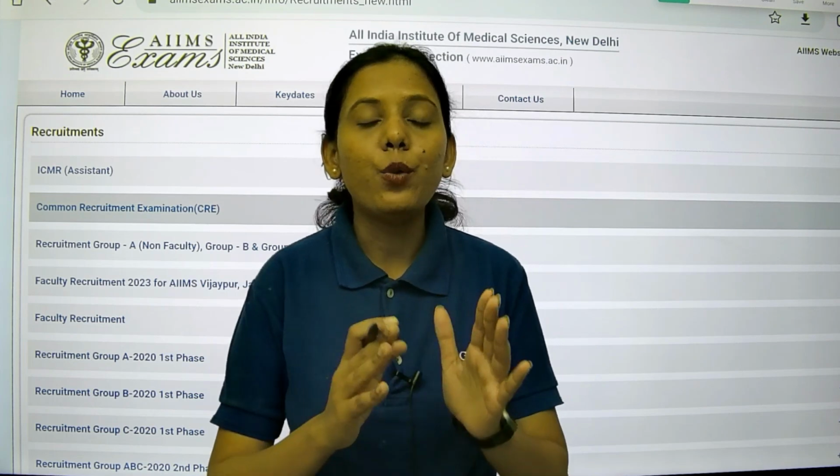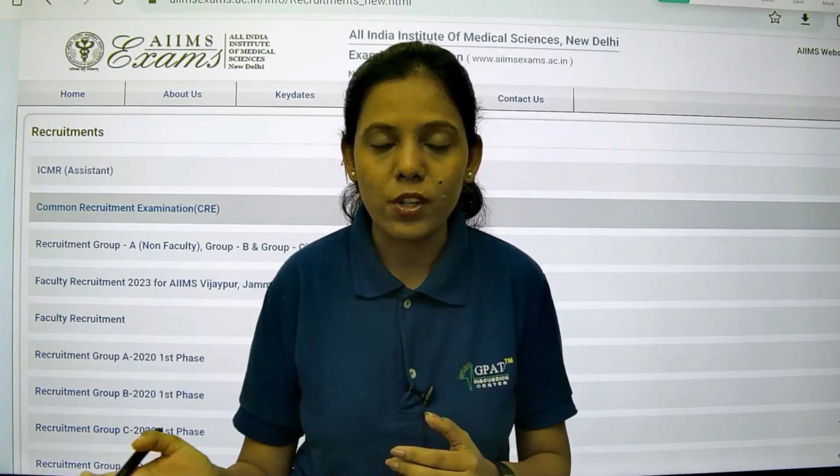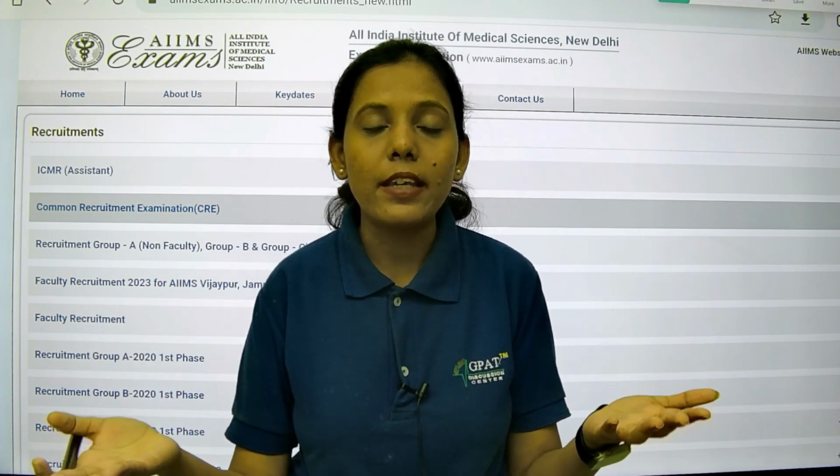So as we know, people who have applied for AIIMS CRE, that is the Common Recruitment Examination form, can now check the status of their application, whether it is accepted or rejected. Based upon the application, if it is accepted, then you are eligible for different posts. But depending upon whether you have done a degree in pharmacy or a diploma in pharmacy, you are eligible for different posts. And we are going to see in this video how the posts vary for degree students and diploma students.